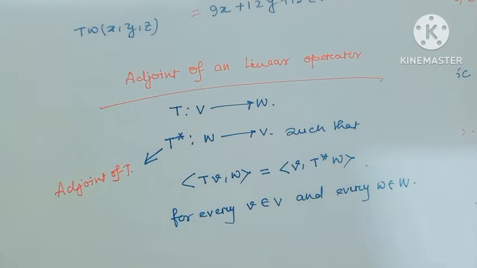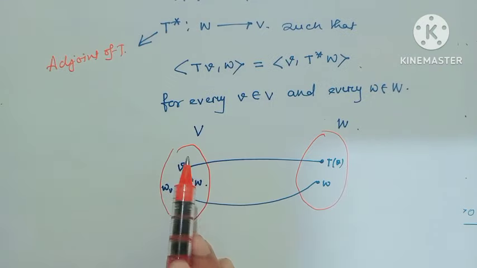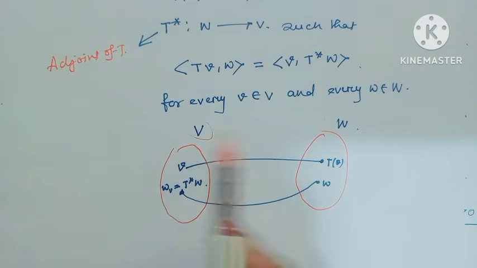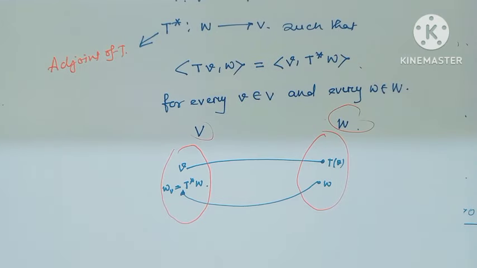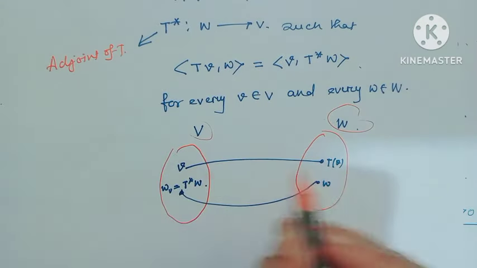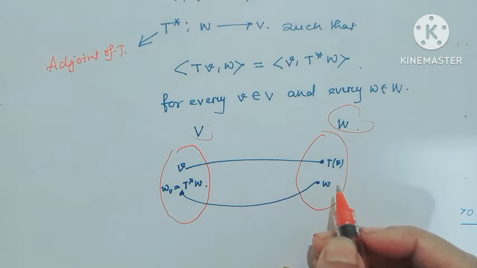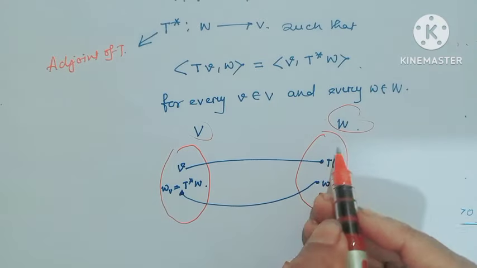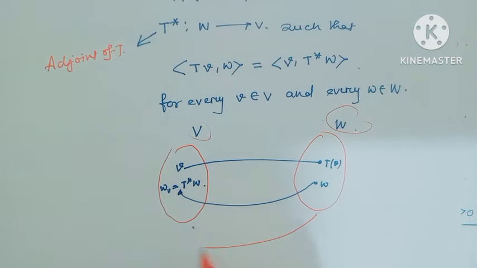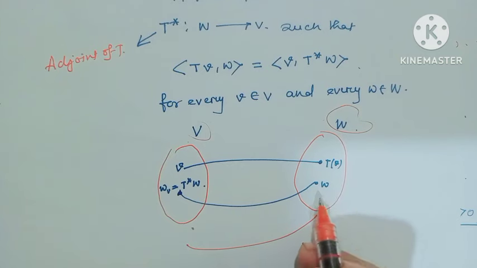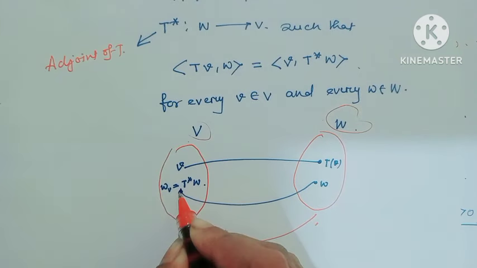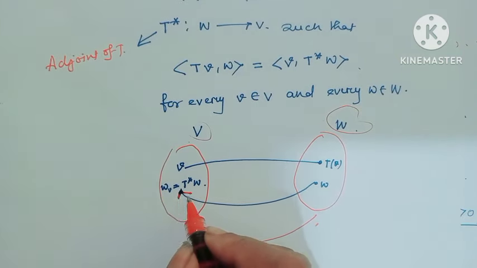If you see the graph, let me show the graph of the adjoint of a linear operator. Notice this is the domain V and this is W. T maps from V to W. Here small v maps to T(v), and this is the function from W to V. Here w maps to T star(w).